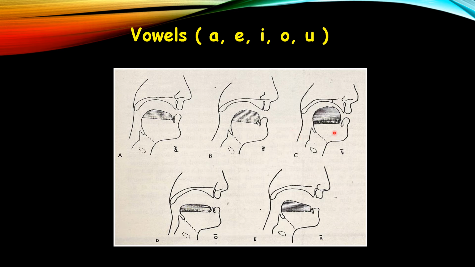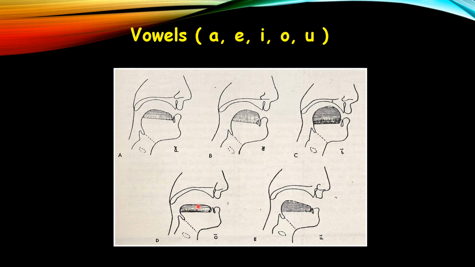Okay. Then I, that is the tip of the tongue is pulled apart. Then the letter I. Okay. Then this one is O. Only when the tongue is pulled back as well as depressed. When the tongue is here, the position of the tongue is pulled back and also depressed.